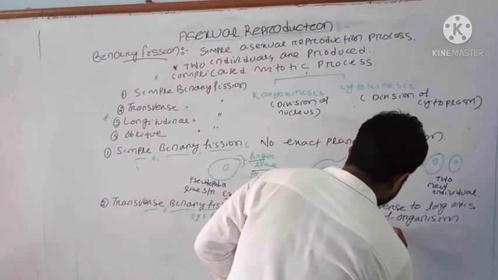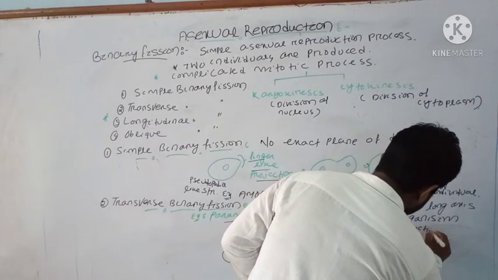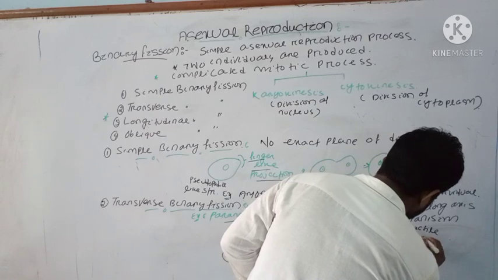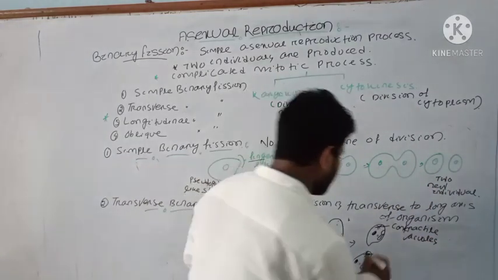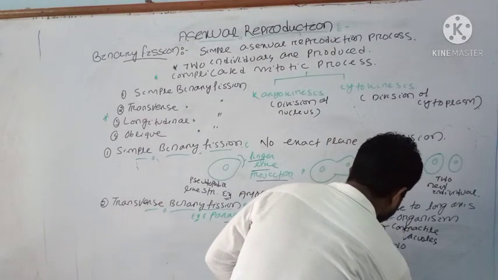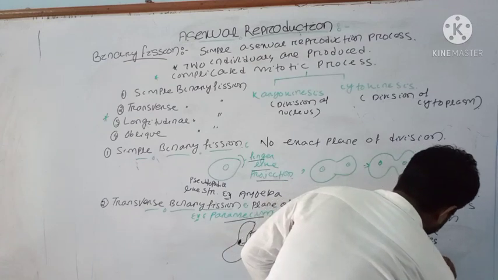These are known as your contractile vacuoles. These are known as your 2 daughter paramecia.